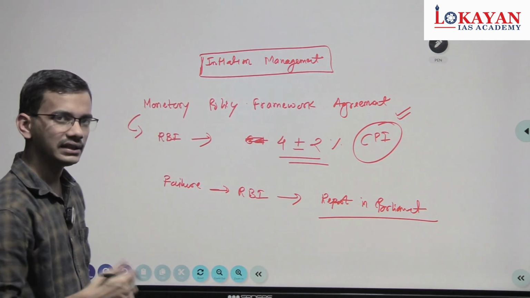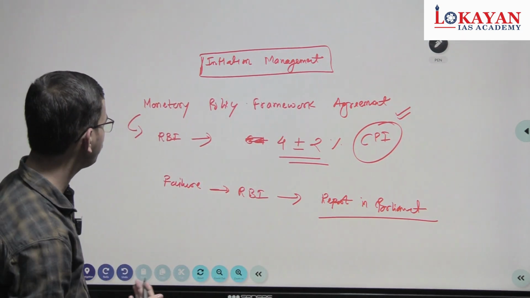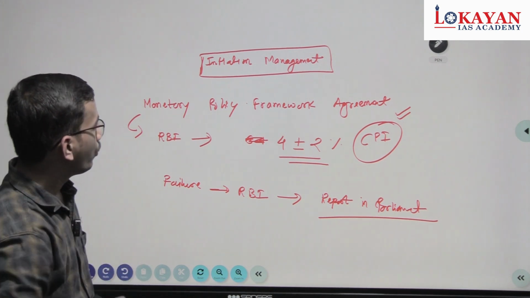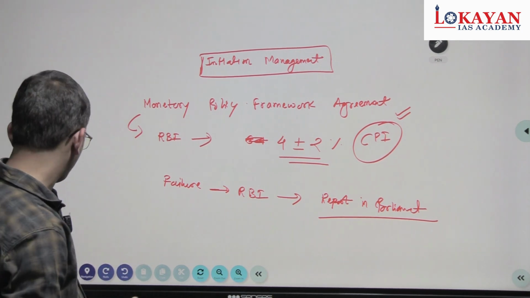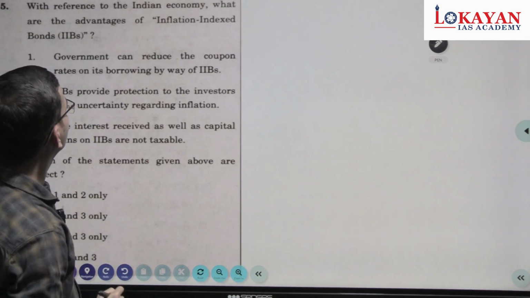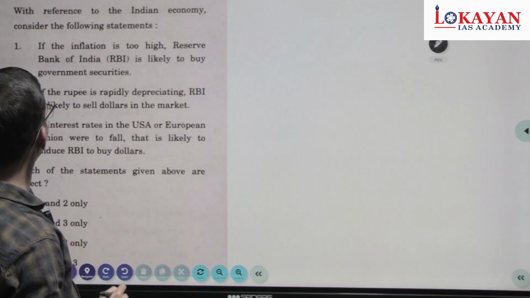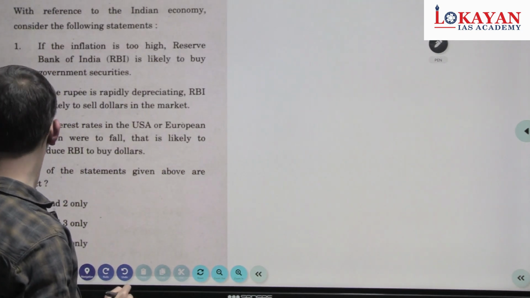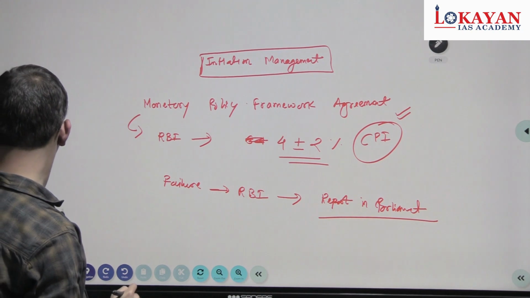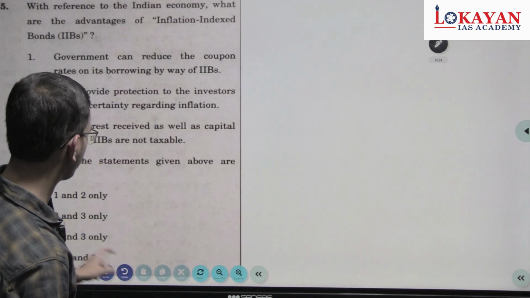This is the basic. We will discuss it in detail in the next lecture, the monetary policy framework agreement. Now, second last question.